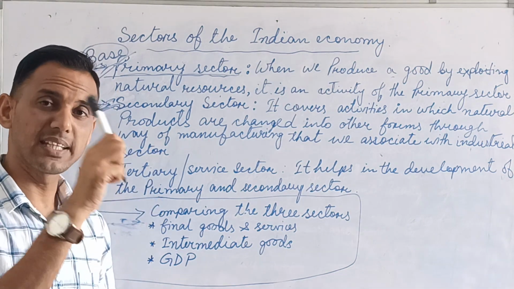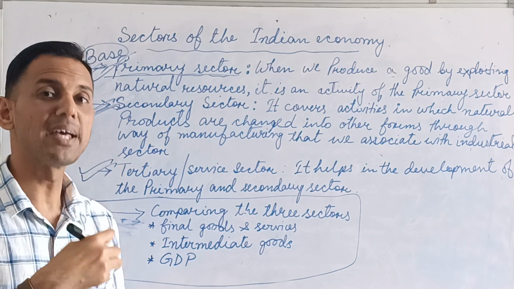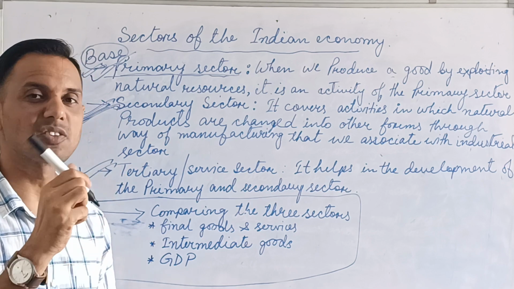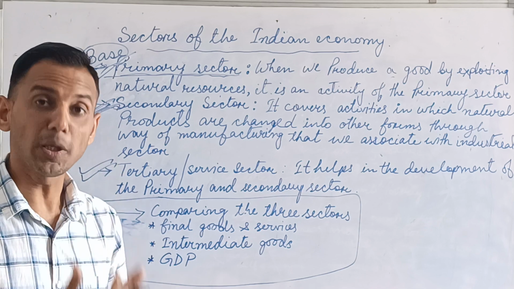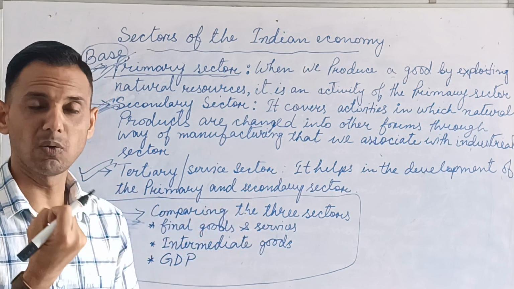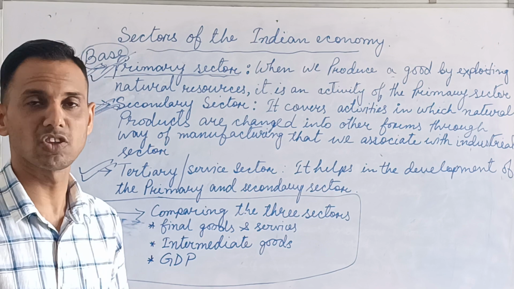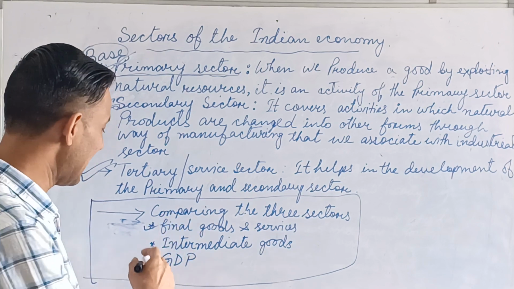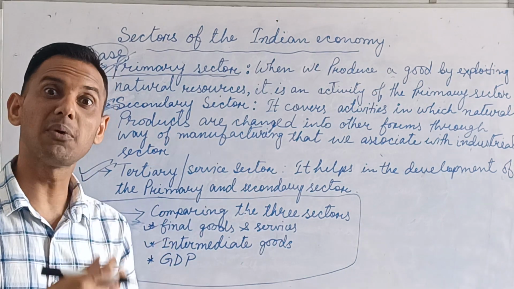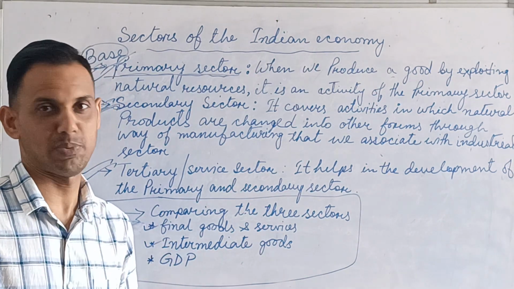So if I sell this marker, then it will become a second-hand product. So this is called the final product. When resale is not possible and it comes out from the process of production, then this is called the final product. And intermediate product means whatever you need to produce another product.